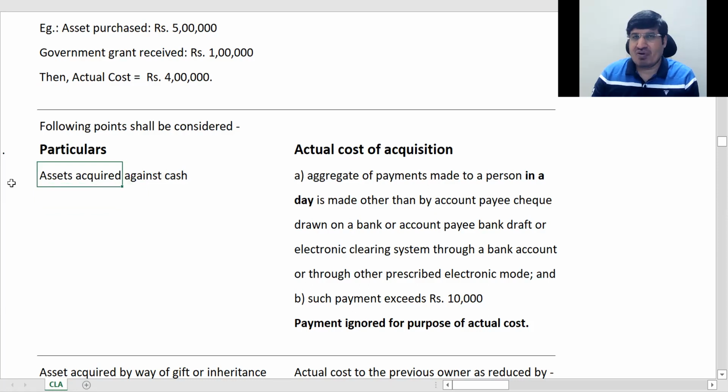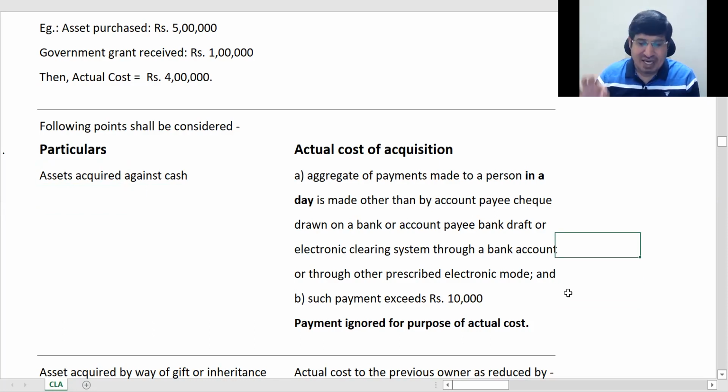Nowadays because various rules have come up for cash purchase, है ना, आपका limitations है उसमें. So aggregate of payments made to one person in a day. ठीक है. एक दिन में आपने जिसको पैसे दिए हैं, अगर if it is more than 10,000, ठीक है, so you will not be allowed to capitalize it.